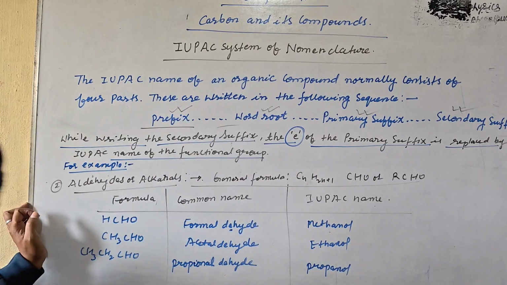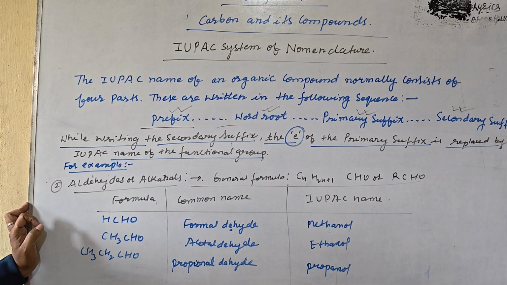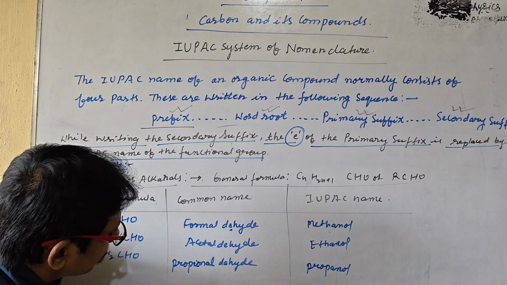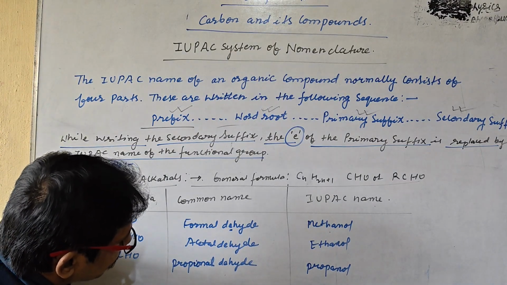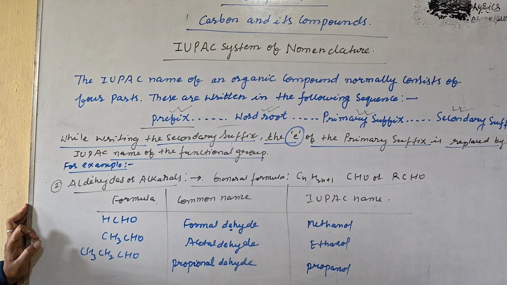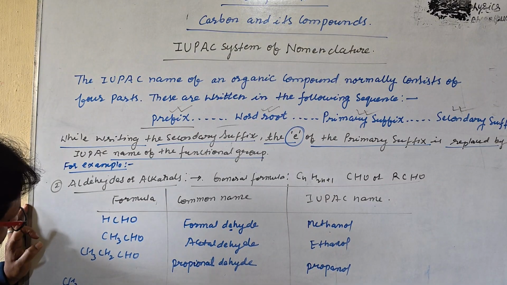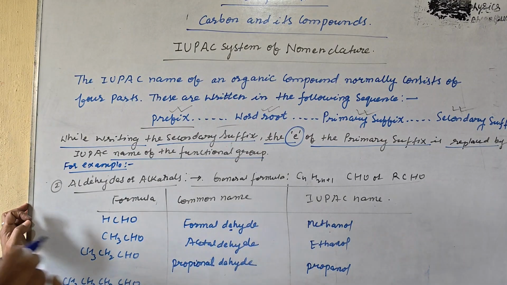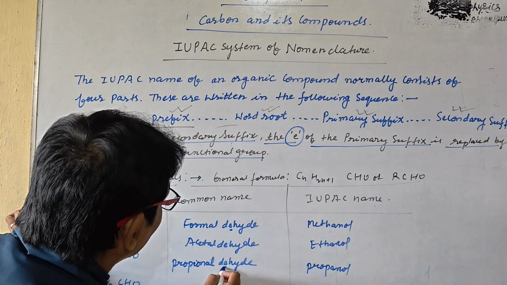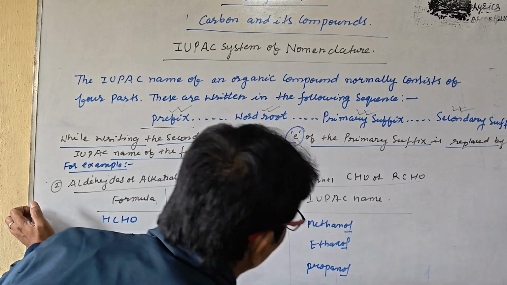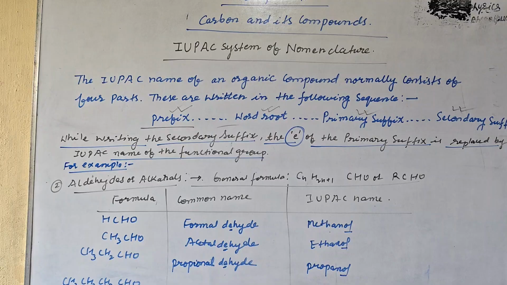After that we are going to write N-butyraldehyde, and the formula is CH3CH2CH2CHO. So these are the aldehydes. E is going to be replaced by AL. So these are the things we have to understand in a proper way.